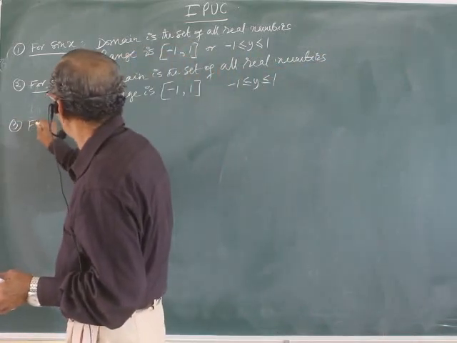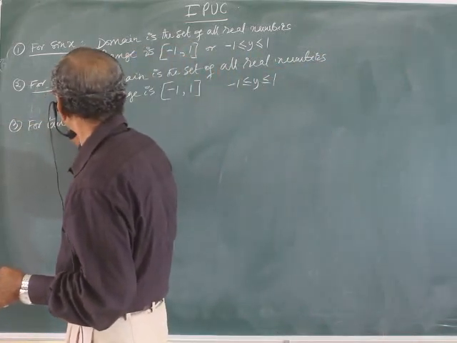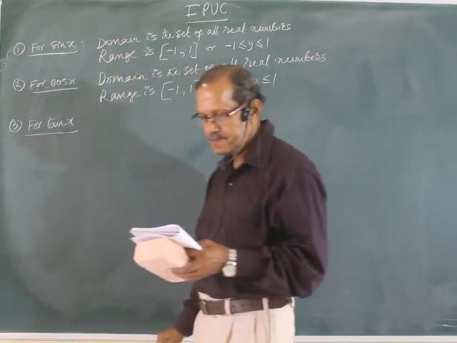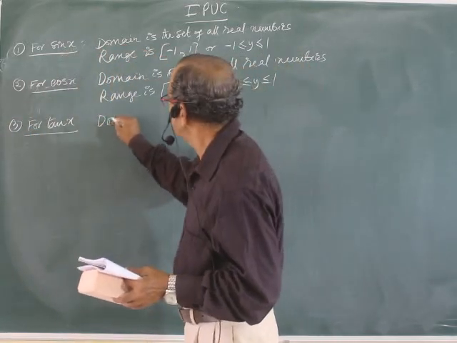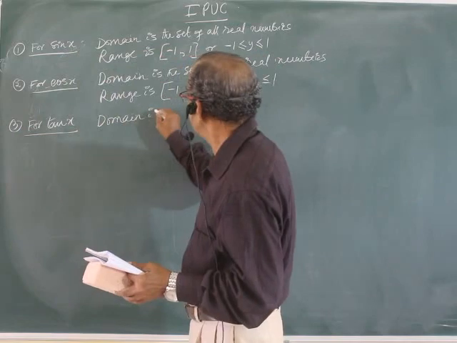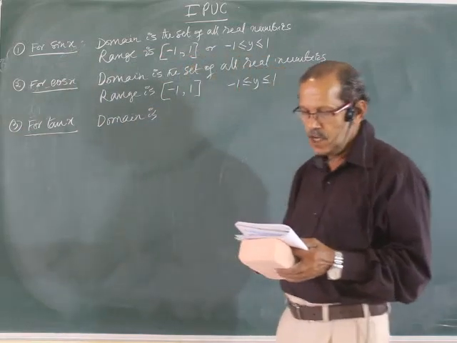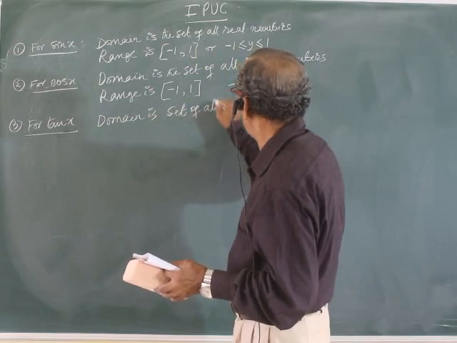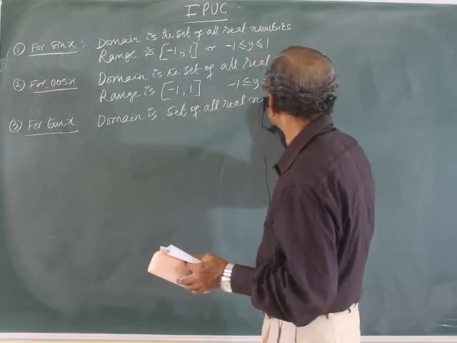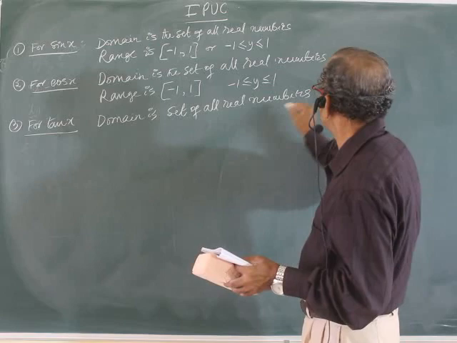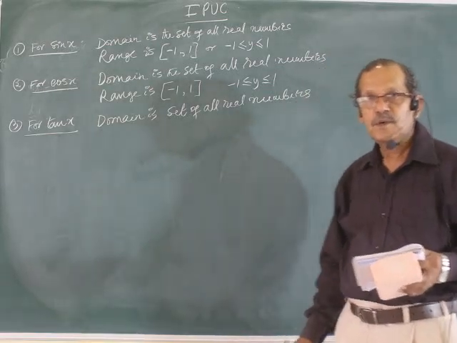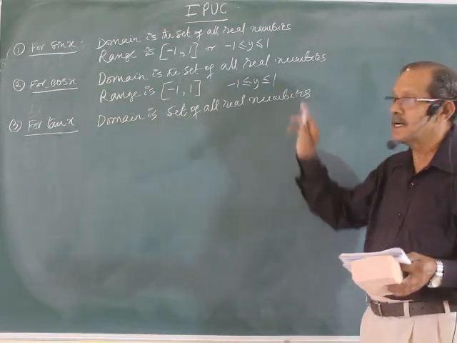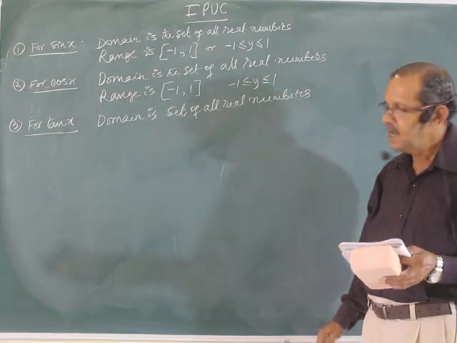Third one is for tan x. Domain is the set of all real numbers. But remember, one particular condition I have not given there. That is why I got confusion.